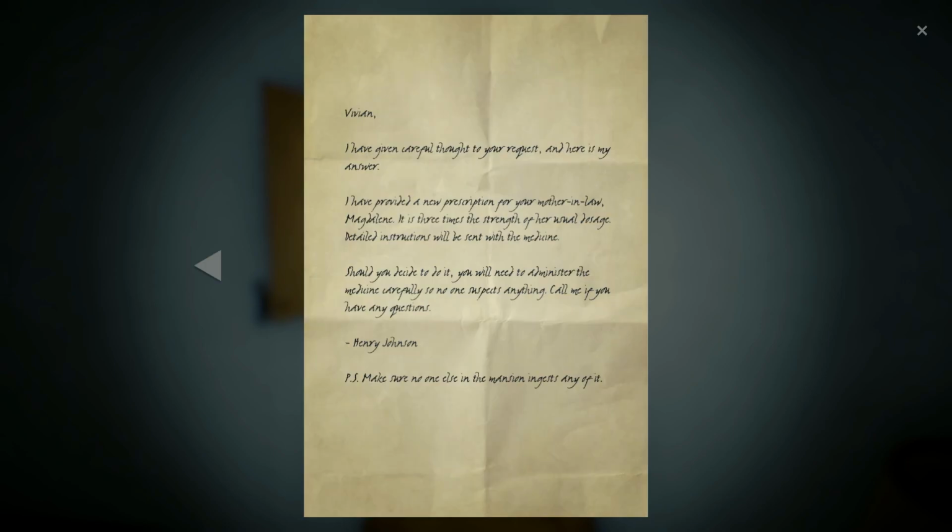Oh, there's more. Fuck. I have given careful thought to your request, and here is my answer. I have provided a new prescription for your mother-in-law, Magdalene. It is 3 times the strength of her usual dosage. Detailed instructions will be sent with the medicine. Should you decide to do it, you will need to administer the medicine carefully so no one suspects anything. Call me if you have any questions. Henry Johnson. P.S. Make sure no one else in the mansion ingests any of it. We don't know the date of this, but we know Magdalene was probably poisoned.